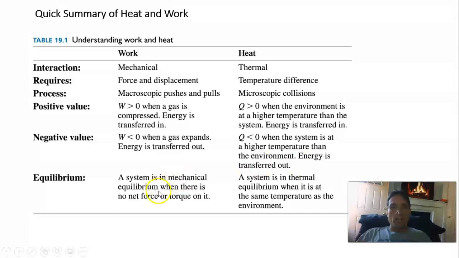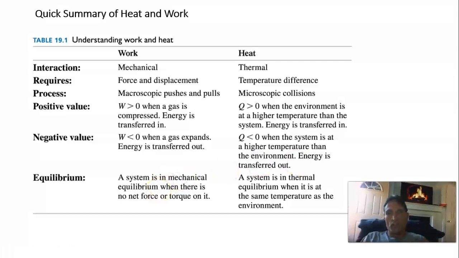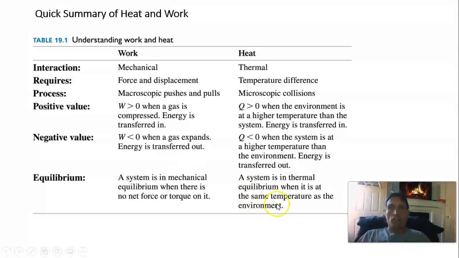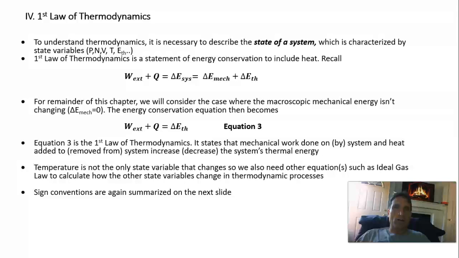And then finally, equilibrium. A system is in mechanical equilibrium when the sum of the forces is zero, or the sum of the torques is zero, so there's no net force or torque. A system is in thermal equilibrium when it's at the same temperature as its surroundings. So this is just a quick summary of heat and work. We're going to start on Monday with the first law of thermodynamics, which is energy conservation to include heat.